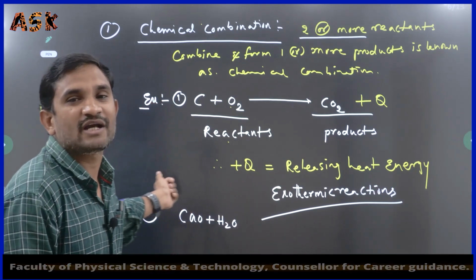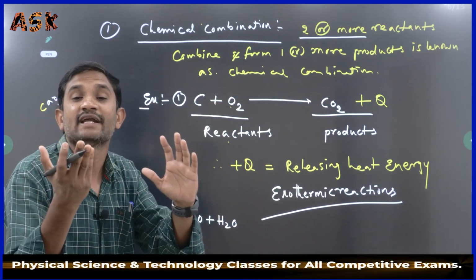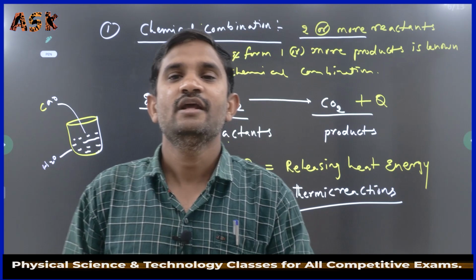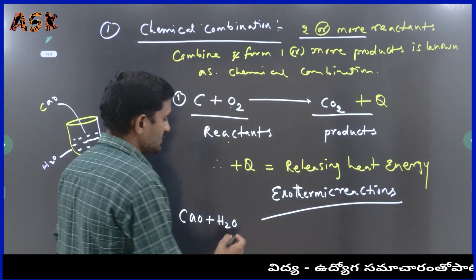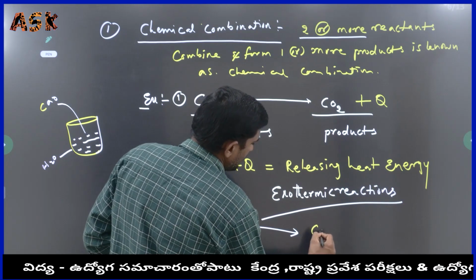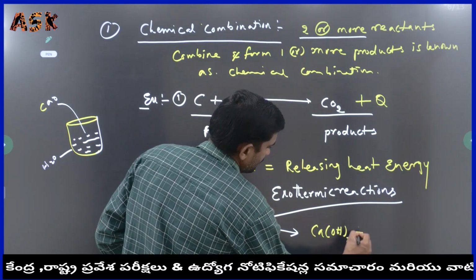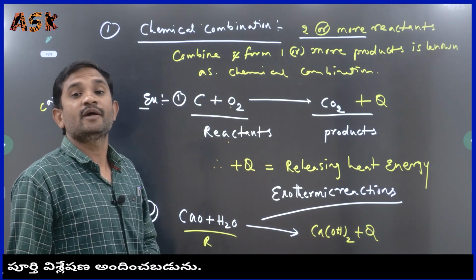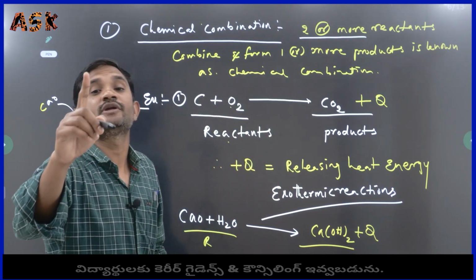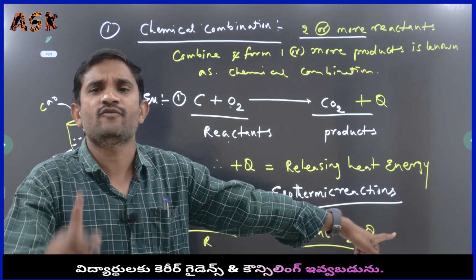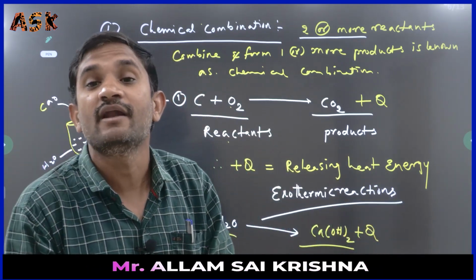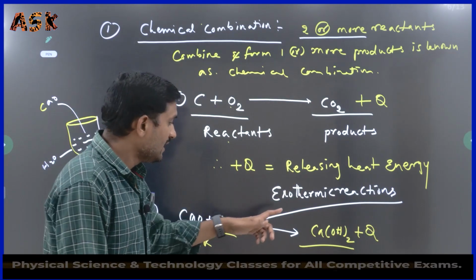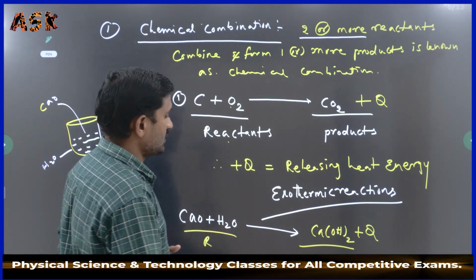In this chemical reaction, some heat energy is also released. So this reaction we have to consider as an exothermic reaction. Which reaction? Exothermic reaction. Here calcium oxide and water combine and form calcium hydroxide plus Q. How many reactants are available? Two reactants are available. How many products are formed? Only one product is formed. Two reactants combine and form one product. This reaction we have to know as a chemical combination, and it is an exothermic reaction. Like that you have to try to keep in mind.